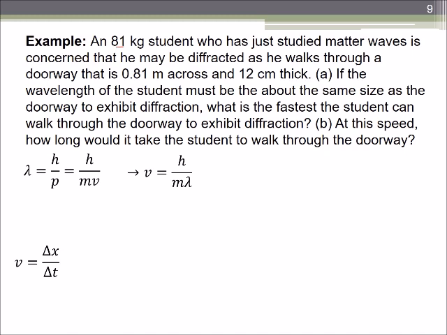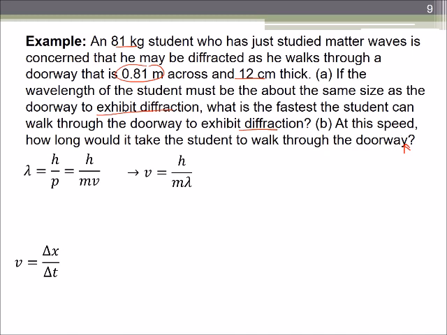So we have a typical student, 81 kilograms, and a doorway that's about 2.5 feet across and 12 centimeters thick. Pretty typical doorway, nothing too unusual. If the wavelength of the student must be about the same size as the doorway to be diffracted, which we saw when we talked about diffraction, where you need a very tiny slit to diffract visible light, what's the fastest the student can walk through the doorway to exhibit diffraction? Any faster, we're not going to exhibit diffraction. And how long is it going to take us to get through this door? Is there any possibility that this is going to happen?